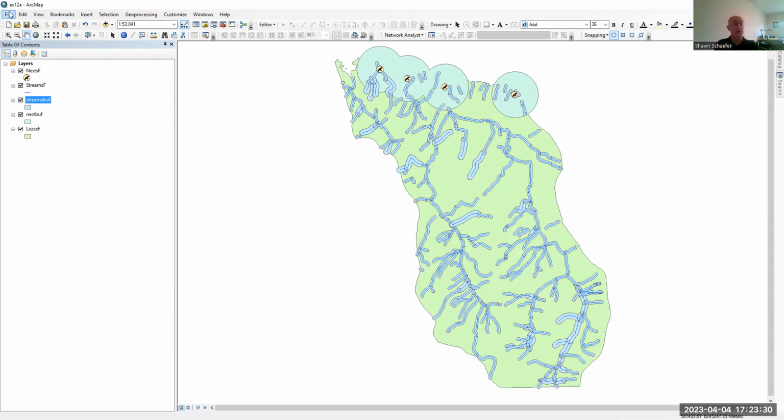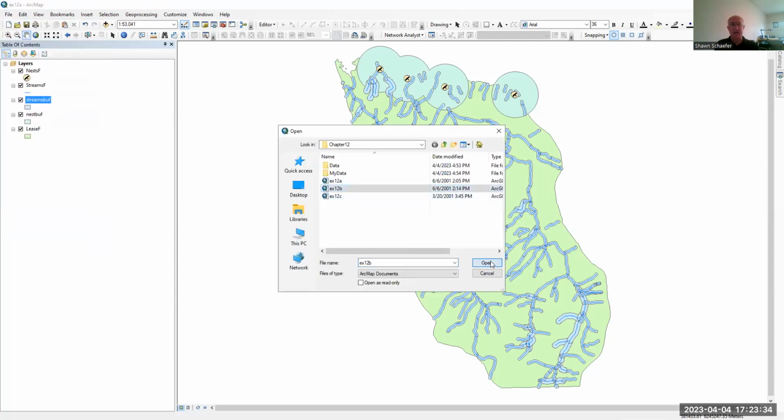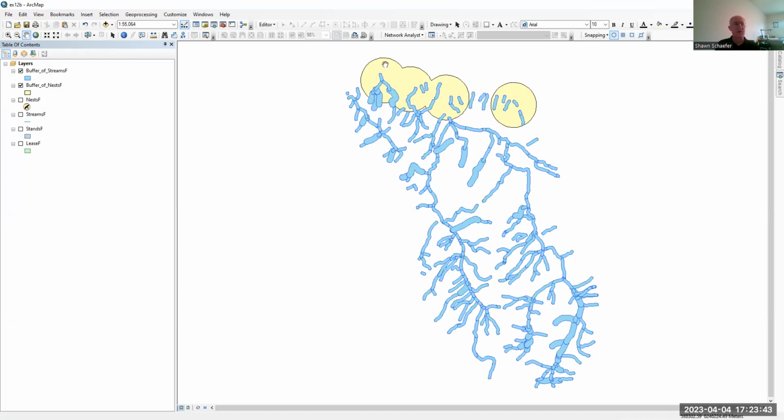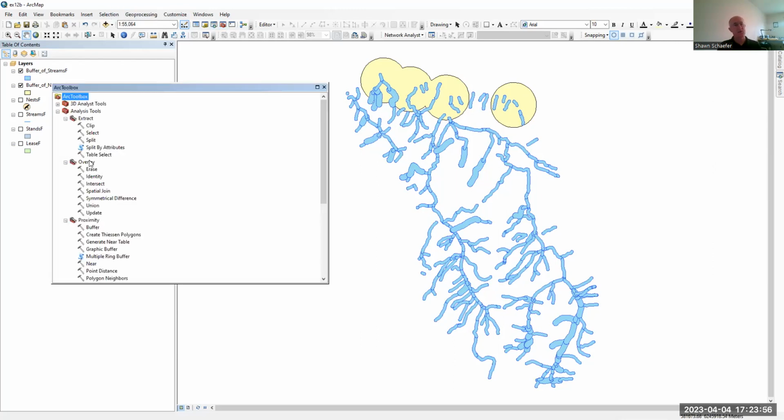I'm going to open up the next version I saved. All we're going to have on this screen, once it opens up, is the buffers for the nests and the buffers for the streams. What we're going to do here is make a union out of those, right? So I open up my toolbox again, and this time I'm going to Analysis Tools, Overlay, Union.